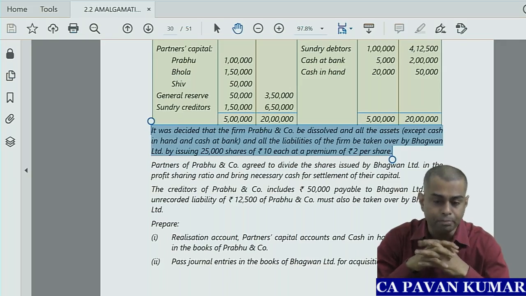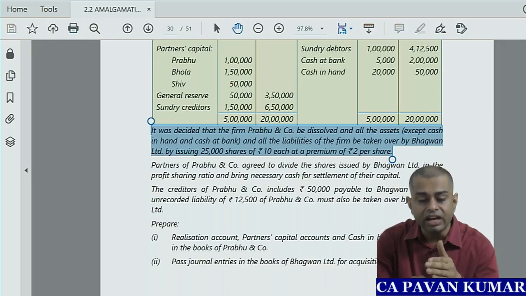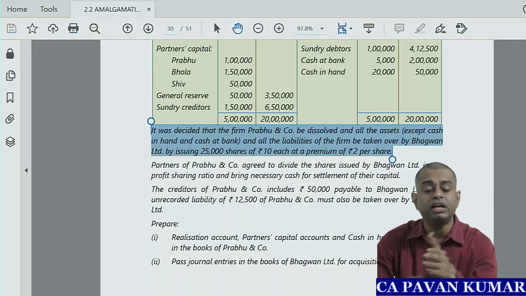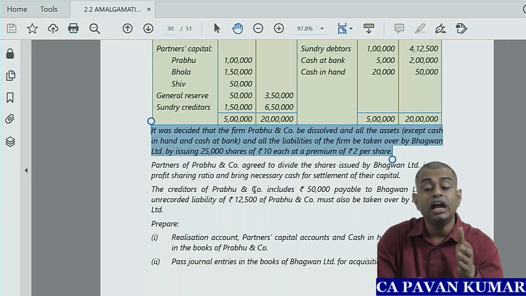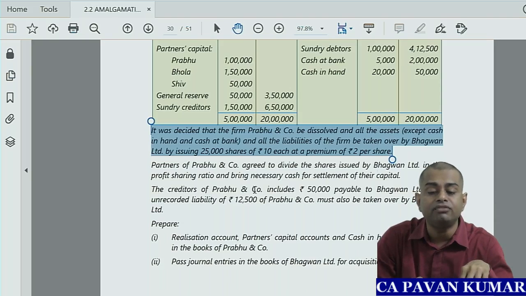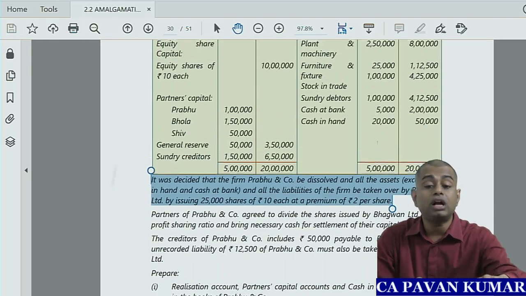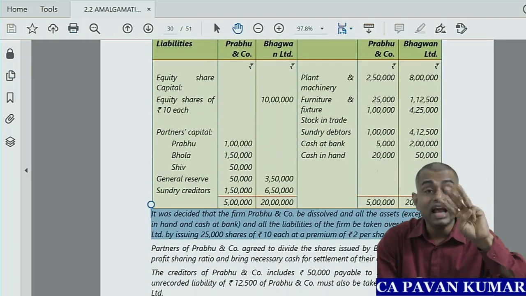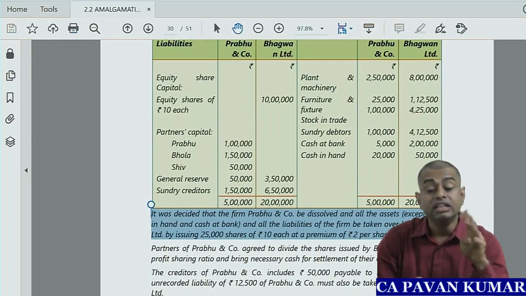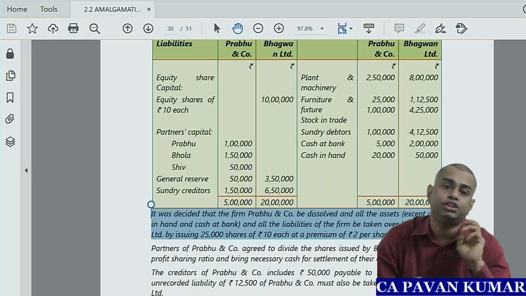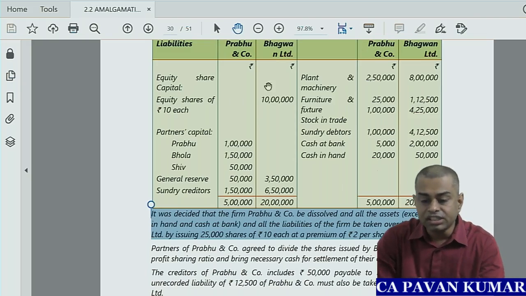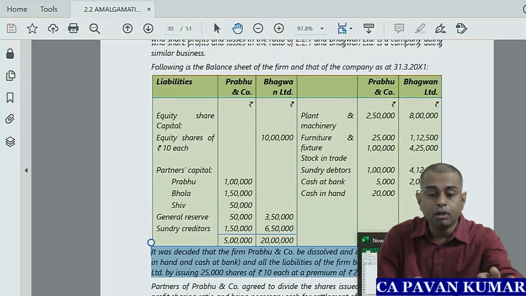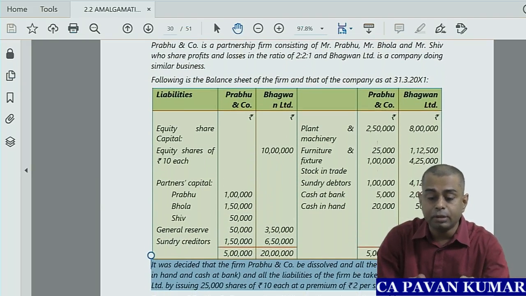Partners of Prabhu and Company agreed to divide the shares issued by Bhagavan Limited in the profit sharing ratio and bring necessary cash for settlement of their capital. So what is their profit sharing ratio? 2:2:1. So this 3 lakh rupees worth shares are there, no? They will be taking in 2:2:1 ratio. Okay. So first shall we prepare a working note for this? Problem number 8. We'll prepare one working note.